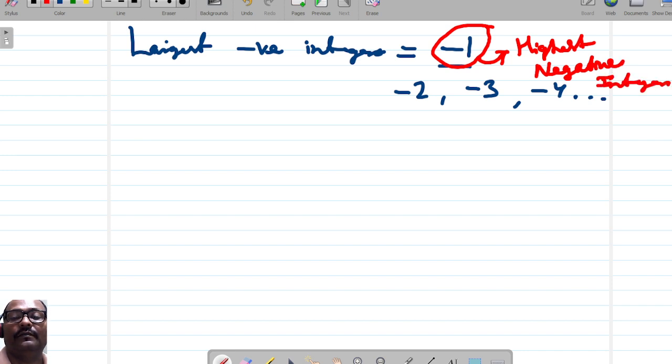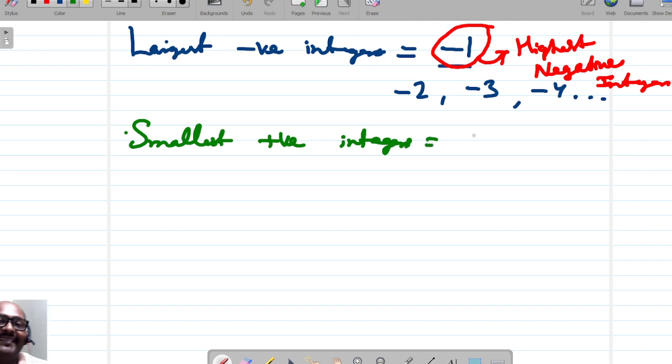Right, friends? Fine. Similarly, one more concept I want to share with you. What is the smallest positive integer? You know, friends? Yes, definitely 1.